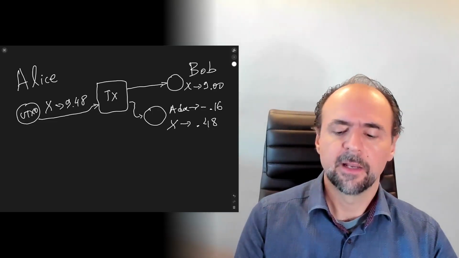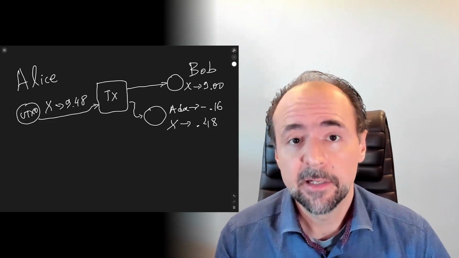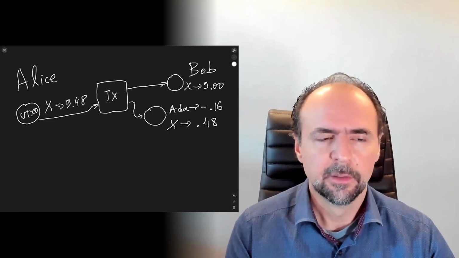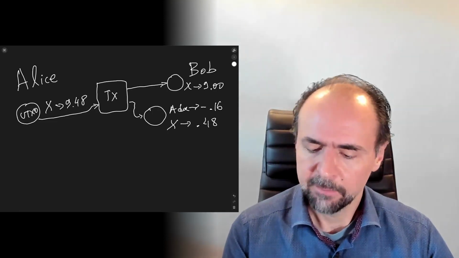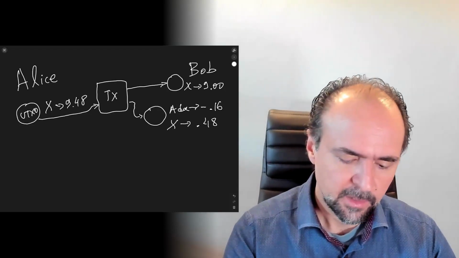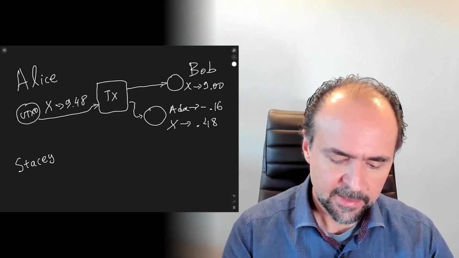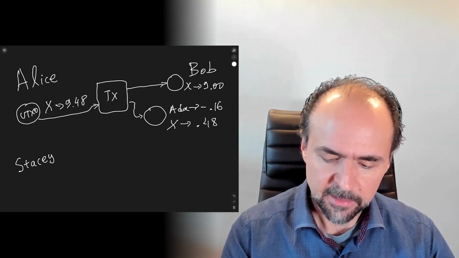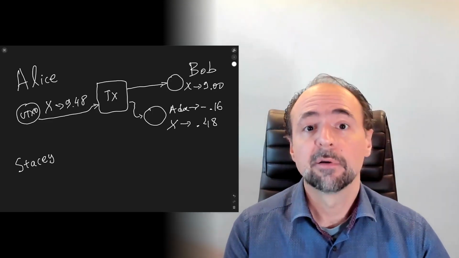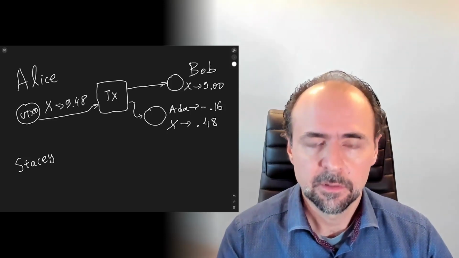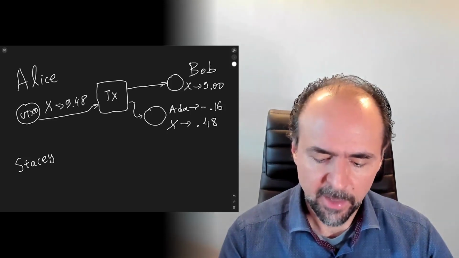Now observe that this suggests an implied exchange rate of 3-to-1 between token type X and ADA. Now consider a stake pool operator, let's say Stacy, who sees that transaction and would like to cover that liability because Stacy would like to collect tokens of type X.